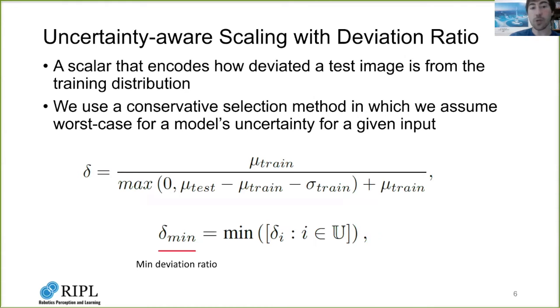We define a deviation ratio denoted delta, which measures how deviated a test image is from the training examples. Given an input image, we calculate a scalar uncertainty value denoted mu mean for each uncertainty metric. A deviation ratio from each uncertainty metric is calculated by normalizing through a cumulative training mean and variance. Our formulation limits the deviation ratio to be between 0 and 1, with 1 being in distribution and any other number being out of distribution to a different extent. We combine the different ratios into a single scalar, denoted as min deviation ratio, using a min operation because a smaller number implies more deviation. Intuitively, we choose the metric that is most sensitive to the current degradation.